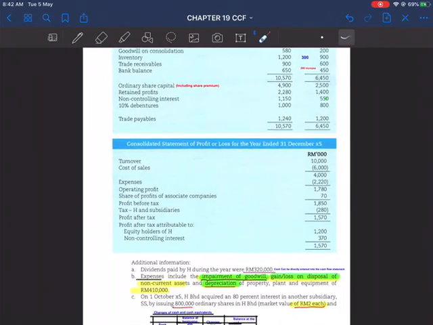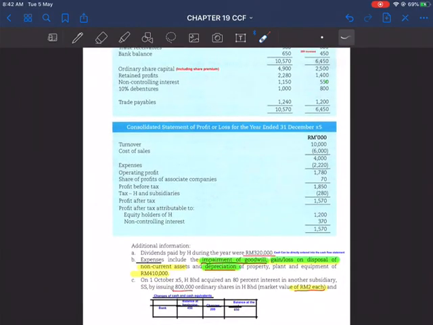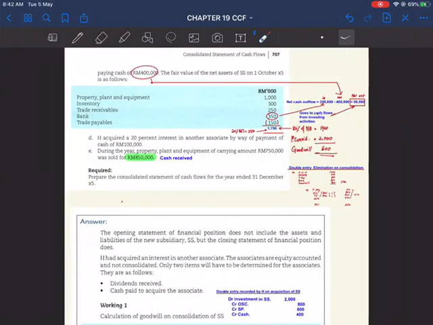Below there is additional information and also requirements by the question. So the question requires you to prepare a cash flow statement for the group.